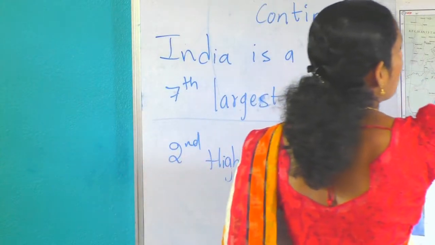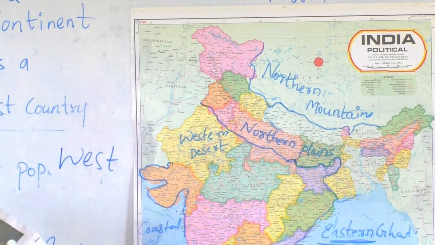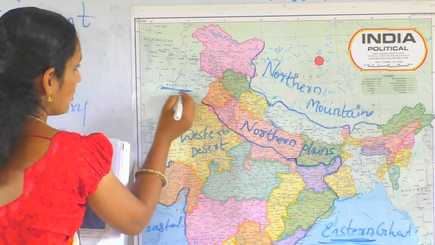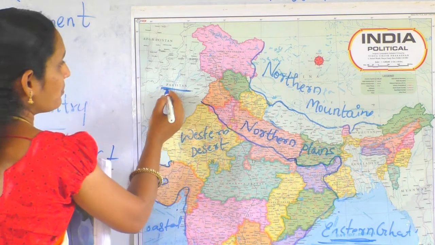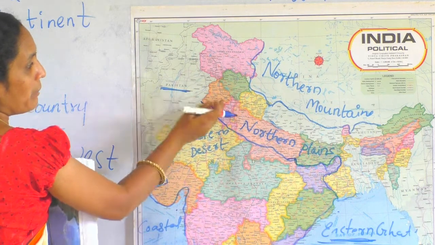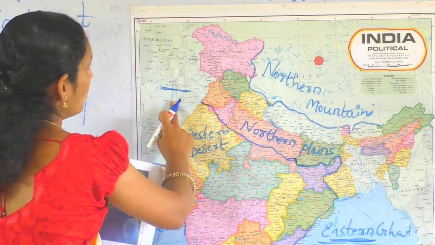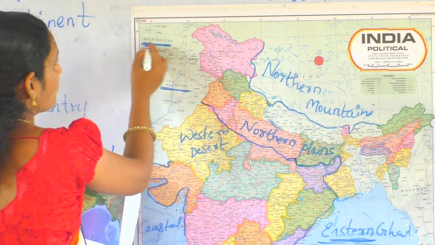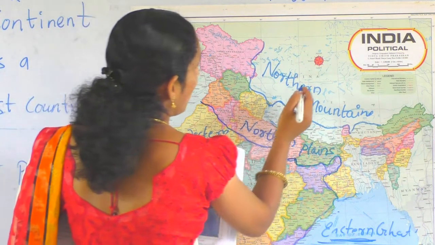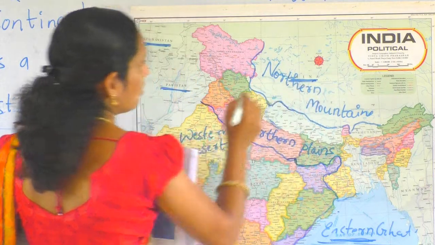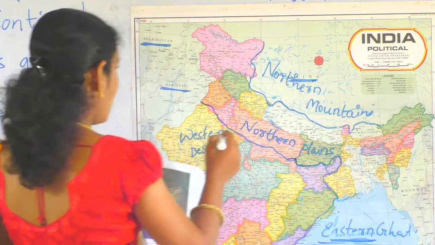These are all neighboring countries. Which are the neighboring countries? Pakistan. See here, Pakistan, India's neighboring country. Next, Afghanistan. Next, China. See here, China. Next, Nepal.